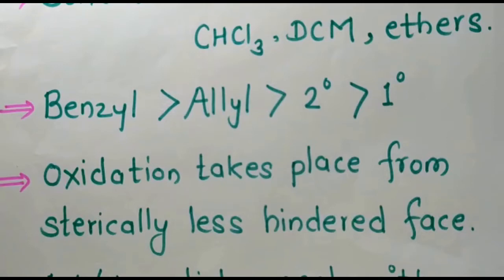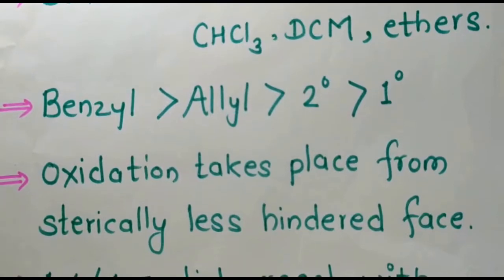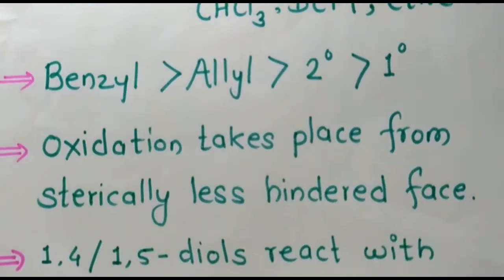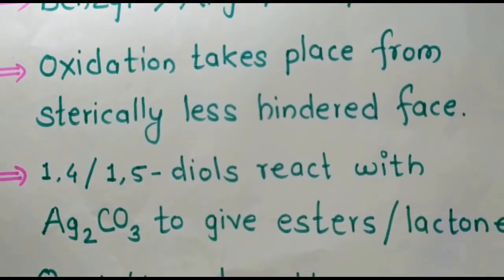And the most important point of silver carbonate is that 1,4 or 1,5 diols react with silver carbonate and give the esters or the lactones. This is the most important point. When 1,4 or 1,5 diols react with silver carbonate, it will give lactones.